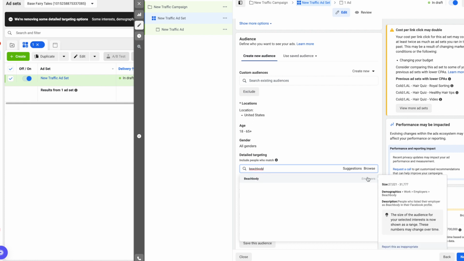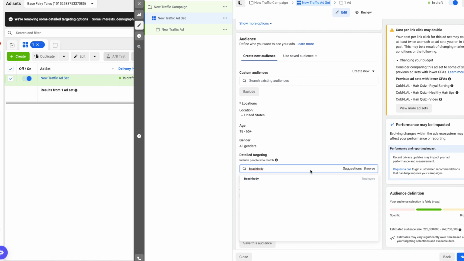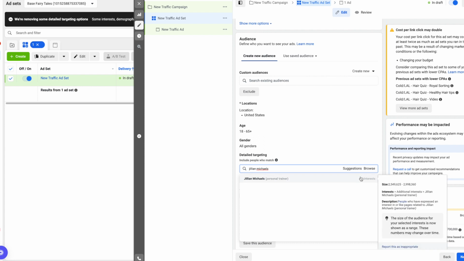So it'll show you the size of the, well, this is actually employers. So you do want to be careful here. This is people who are employed by Beachbody, not people who are interested in Beachbody. So we're actually going to delete that. But let's think of something else in the fitness niche. Let's do Jillian Michaels. Does she come up? Okay, so interests, Jillian Michaels, personal trainer.